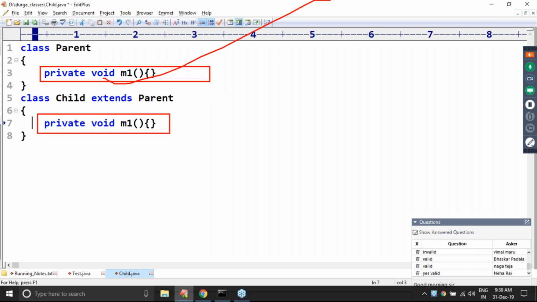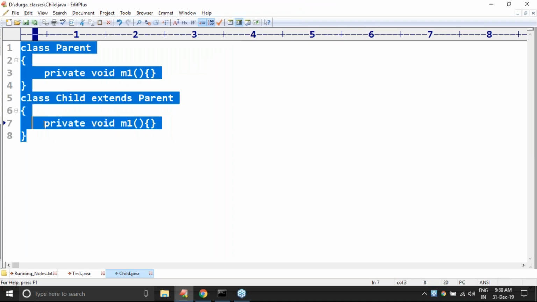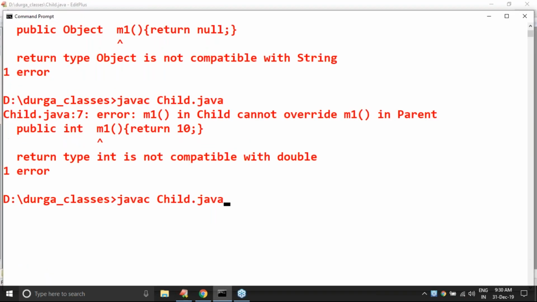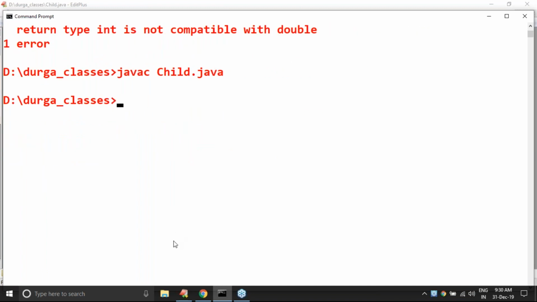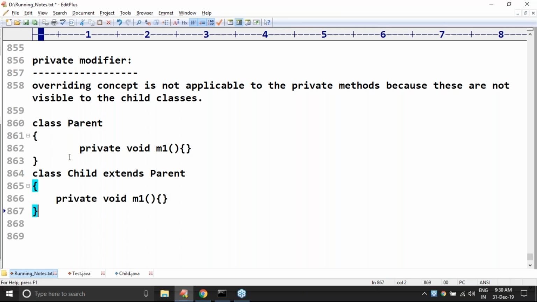This is related to the parent class, so it is specific to the parent class. The other is specific to the child class. It is not overriding. But based on our requirement, you can define the same private method in the child class. No problem at all. Acceptable. This one is valid, but it is not overriding. Any doubt?